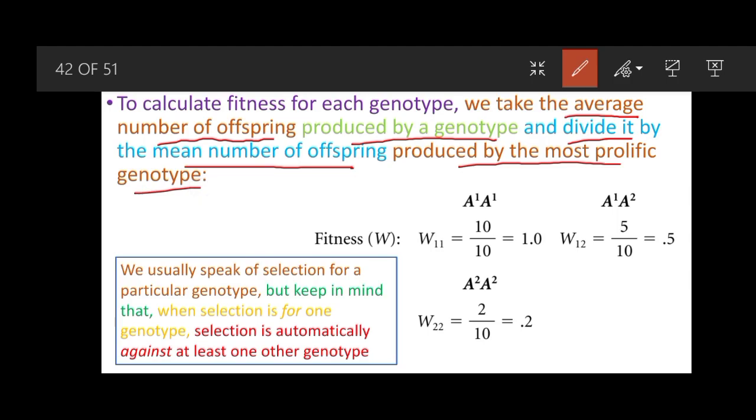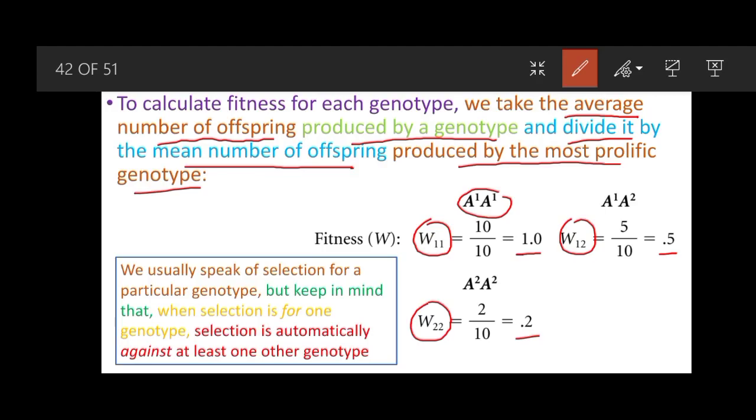In our case, the most prolific genotype is A1A1. So the fitness for A1A1, W11, is equal to 1, the fitness for A1A2 is 0.5, and the fitness for A2A2 is 0.2.